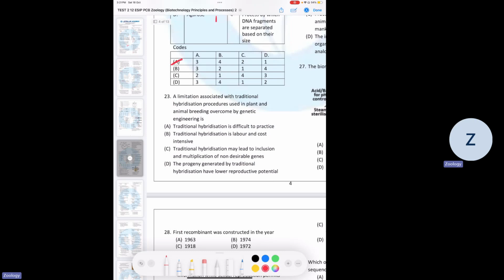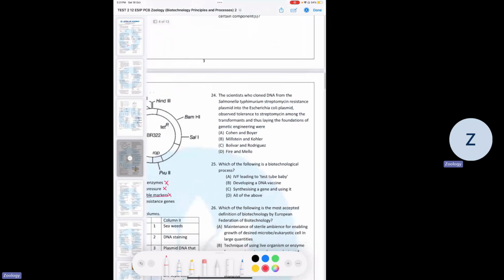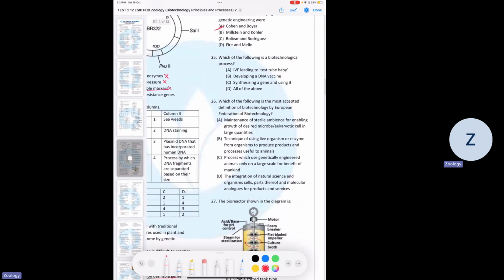23rd, a limitation associated with traditional hybridization procedure used in plant and animal breeding overcome by genetic engineering is. So it's traditional hybridization that may lead to inclusion and multiplication of non-desirable genes. That's what we have eradicated from the process. 24, the scientists who cloned DNA from the Salmonella typhimurium, streptomycin resistance plasmid into the Escherichia coli plasmid. So they were actually Cohen and Boyer, and they were the foundations of the genetic engineering.